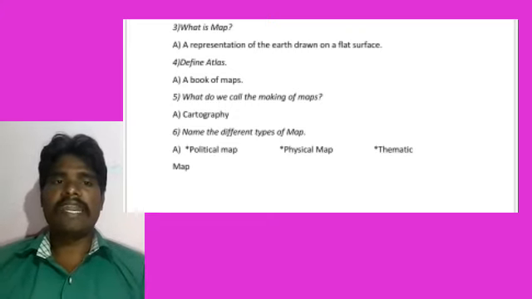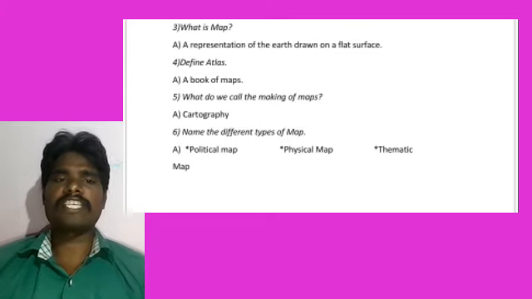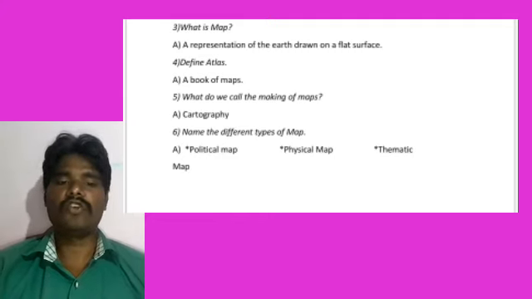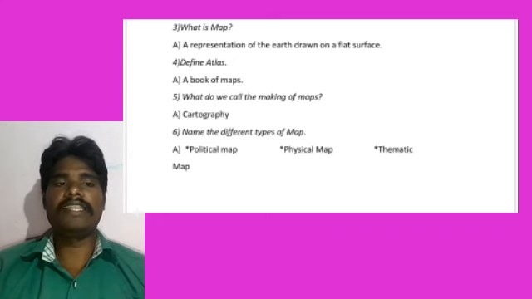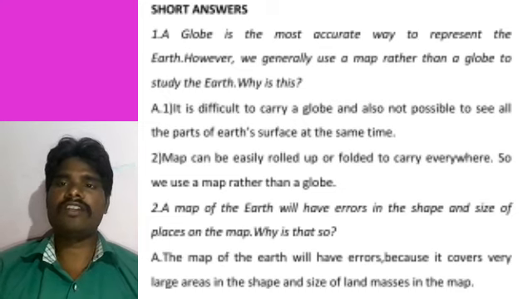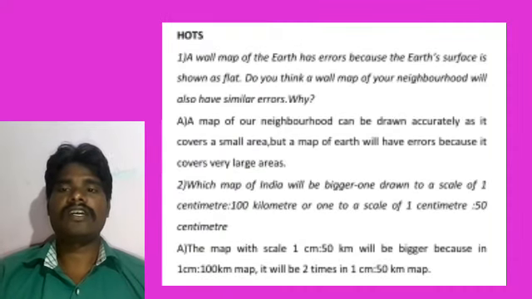Next, name the different types of maps. I already explained political map and physical map. Here I gave thematic map also. You learn all, but you can write any 2, that is enough, students. These are short questions. Learn all the short question answers. In this, one question will surely come, don't expect more. Also focus on the arts question. This is also important.